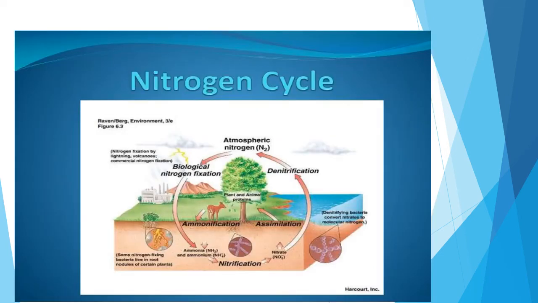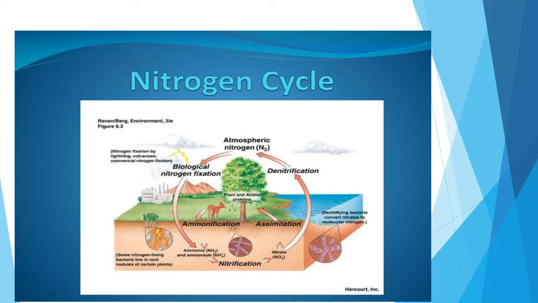Let's study the nitrogen cycle now. The cyclic process of nitrogen being fixed, used by plants and animals and later returned to the atmosphere is referred to as the nitrogen cycle. It involves the following steps: nitrogen fixation, nitrogen assimilation, ammonification, nitrification and denitrification.